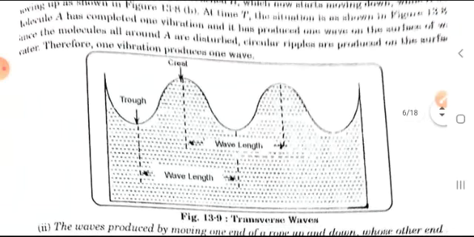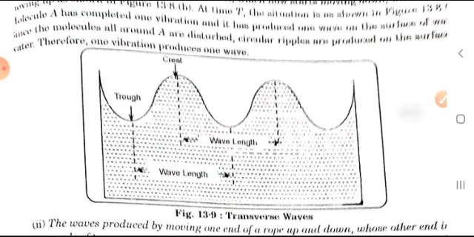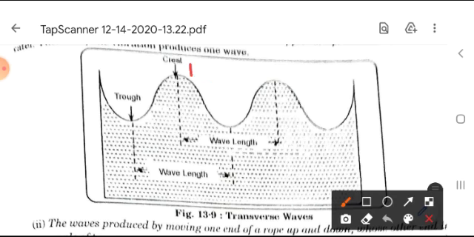Another picture is shown here. When a wave is created on the surface of water, it creates a trough and a crest. The mountain-type part is called the crest and the valley-type part is called the trough. The distance between two consecutive crests or two consecutive troughs is called the wavelength. That is denoted by lambda. It has the unit meter.